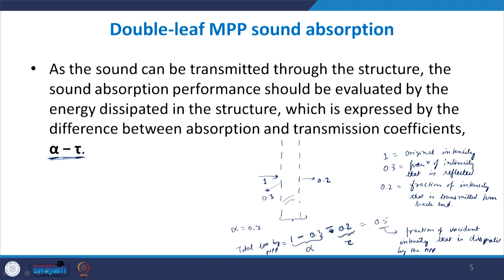So alpha minus tau gives us the fraction of the incident intensity that is lost or dissipated while passing through the double leaf MPP.